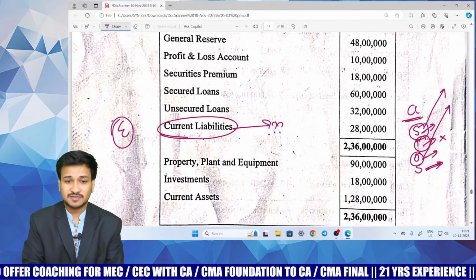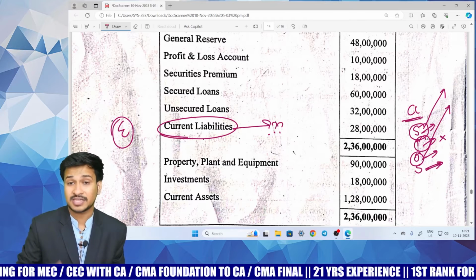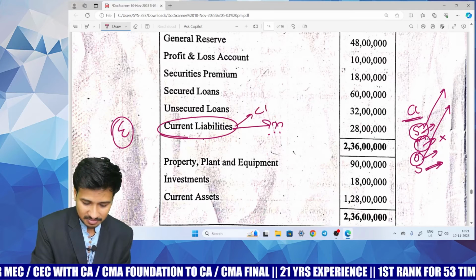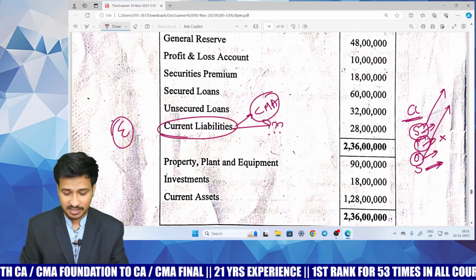Conclusion: as far as buyback is concerned, we will be considering current liabilities, because the same kind of question is there in the CMA materials, Institute of Cost and Management Accountants of India, wherein they have considered current liabilities.